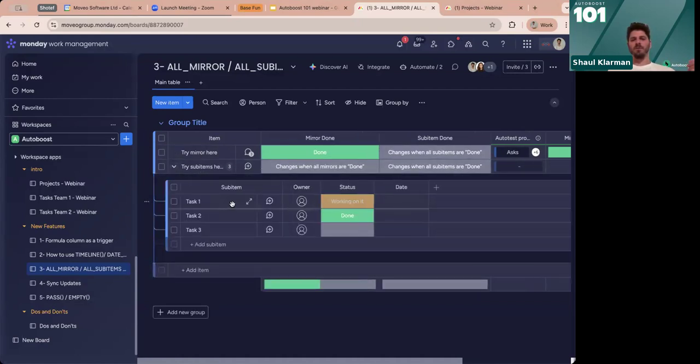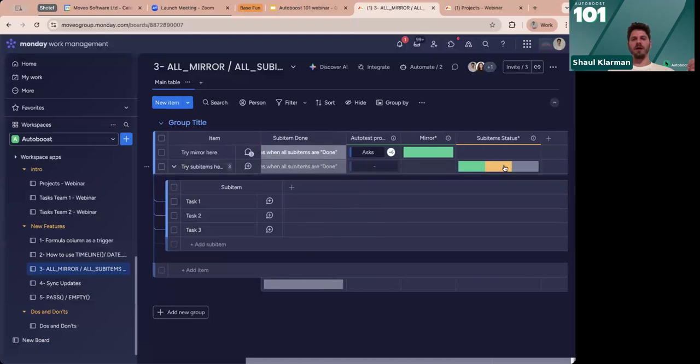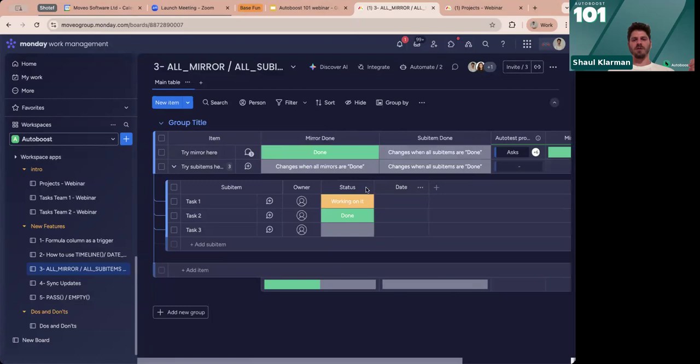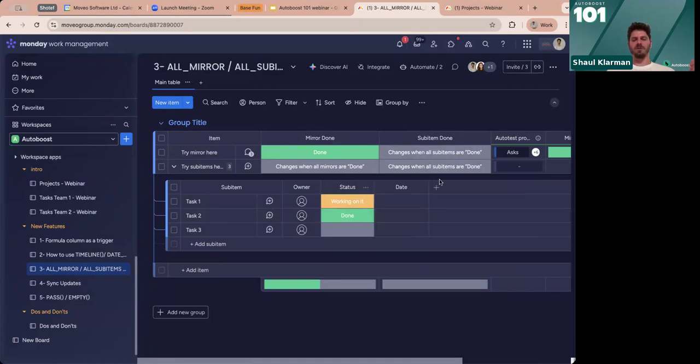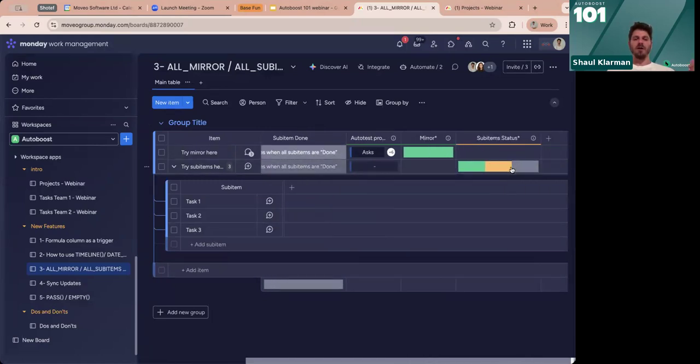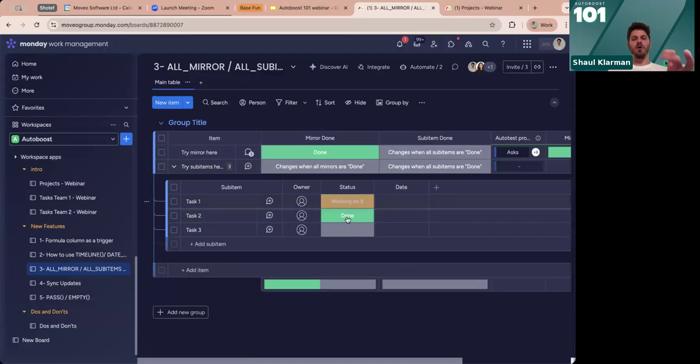And another one will be the same thing with sub-items. Okay? You know how to do it when you have a status column or a date column. You can do show summary on parent item, right? And for the status column, this is what creates this. And I want to say, you know what? When all of those are done, change this sub-item status to done.